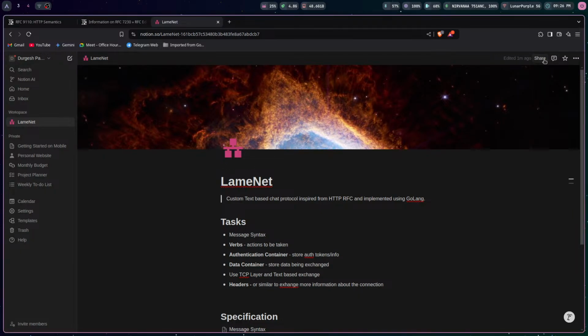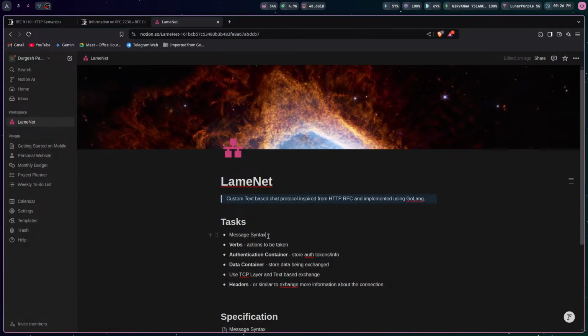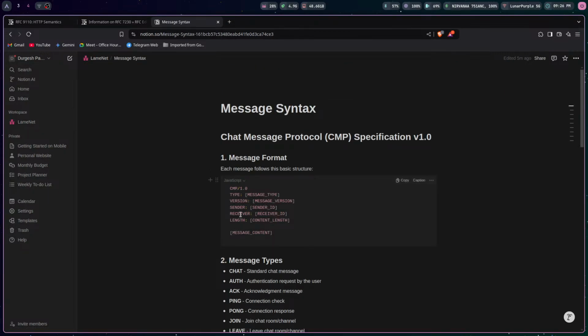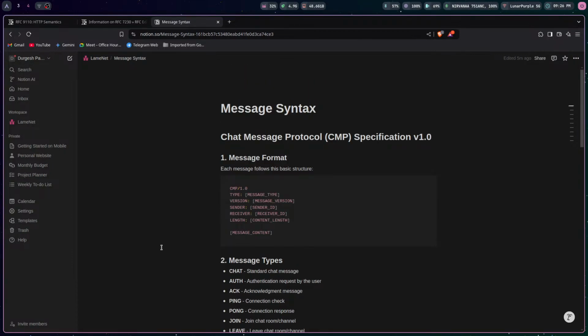I'll drop you the link again, and you could go through this. We'll keep updating this document as we go, and we'll also be using AI along the way because I don't want to write everything by hand. So this message structure and everything is written by AI. So you could go back and look at it.